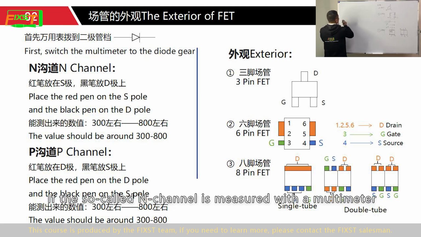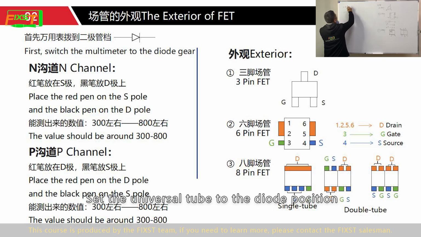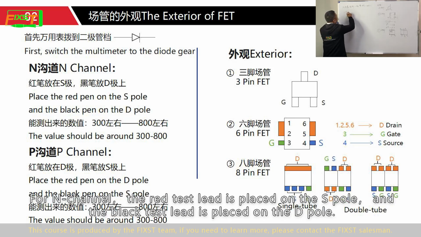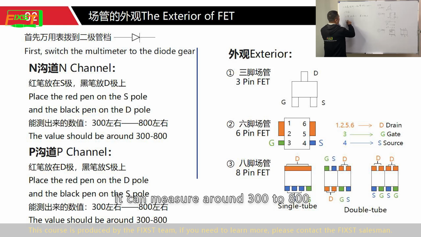The so-called N-channel is measured with a multimeter. Set the multimeter to the diode position. For the N-channel, the red test lead is placed on the S pole, and the black test lead is placed on the D pole. It can measure around 300 to 800.